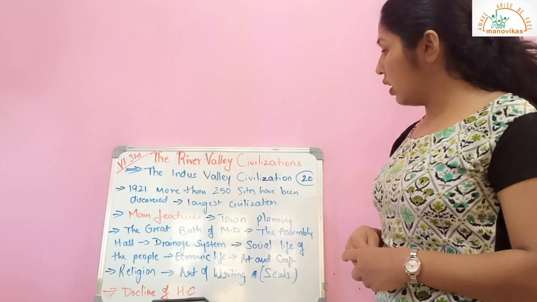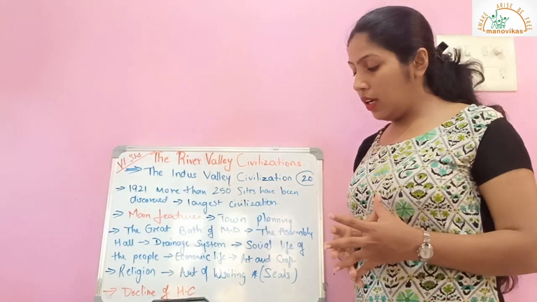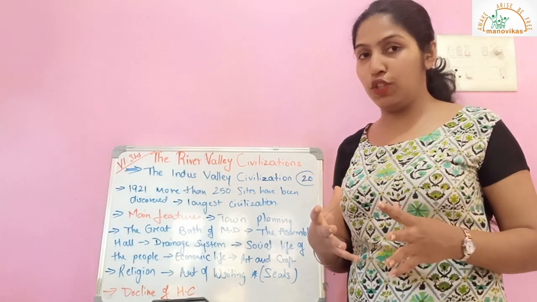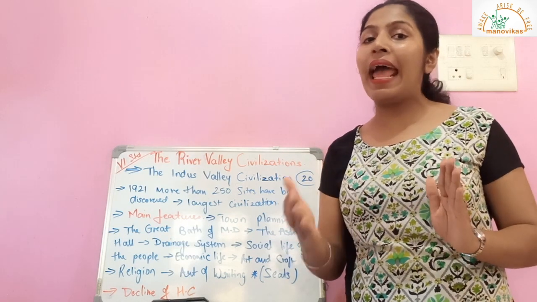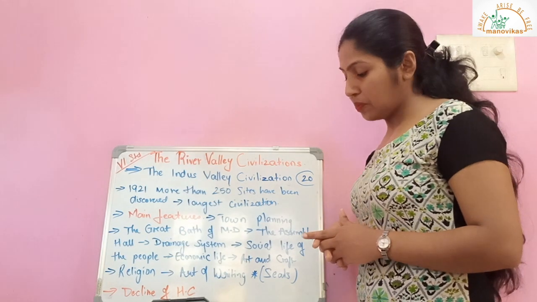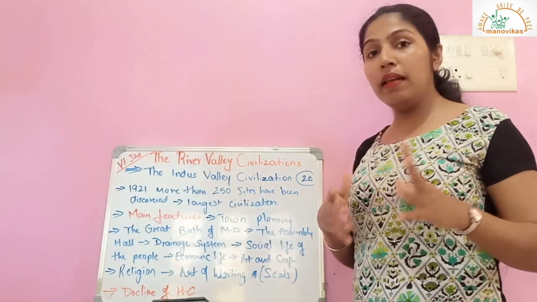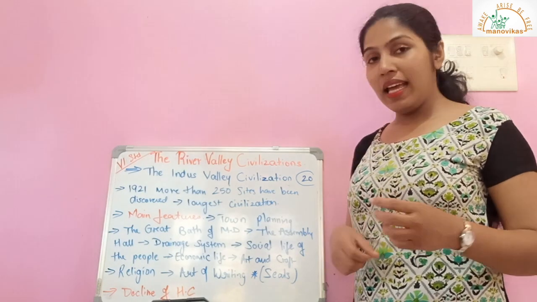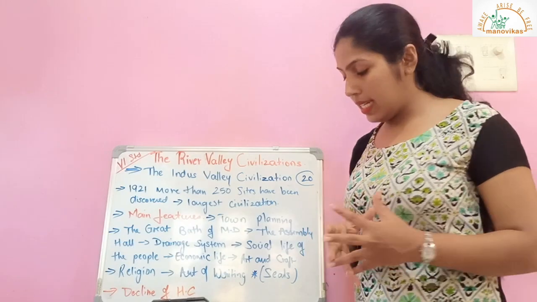Now the next important feature was art and craft. A bronze figure of a dancing doll was commonly seen during this age. They would make a dancing doll of bronze which did not have feet. So the feet were missing. They also had a bearded nobleman or a priest wearing a shawl. And these were the commonly found artifacts during that age.